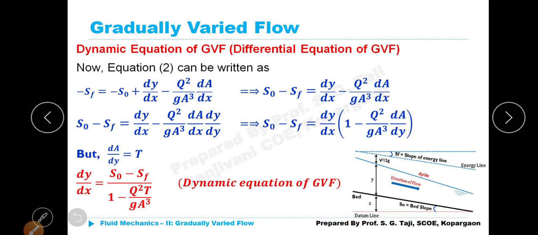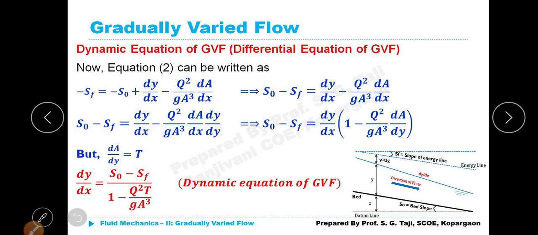Now, equation 2 can be rewritten as minus SF is equal to minus S naught plus dy by dx minus Q squared divided by gA cube dA by dx. If I take S naught onto the left hand side, then that will become positive. Therefore, S naught minus SF is equal to dy by dx minus Q squared divided by gA cube multiplied by dA by dx.